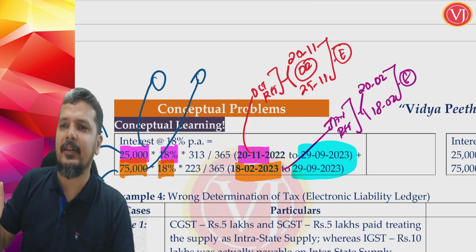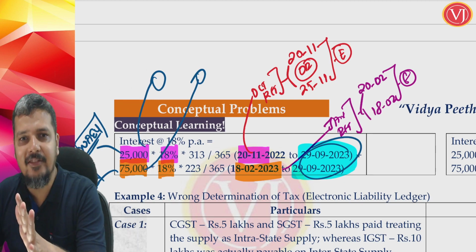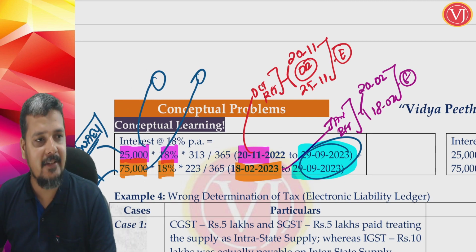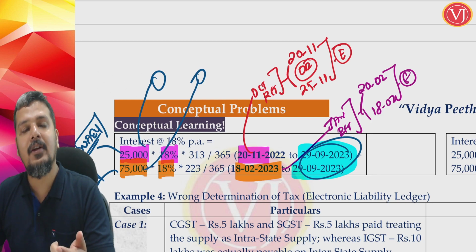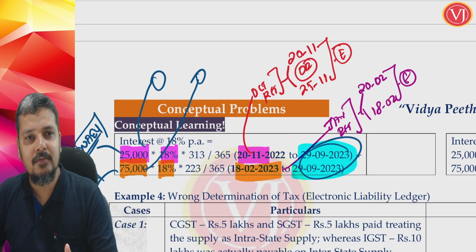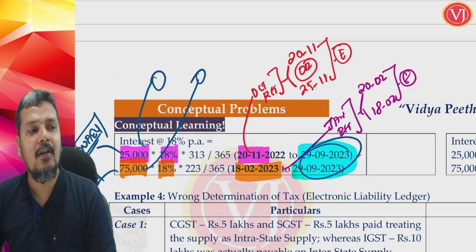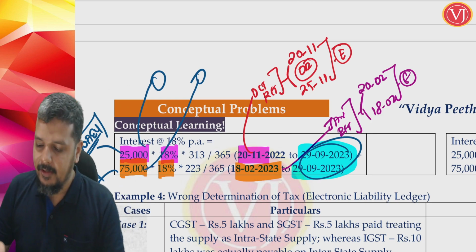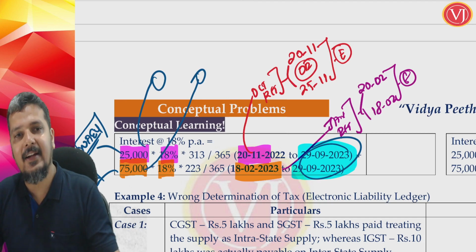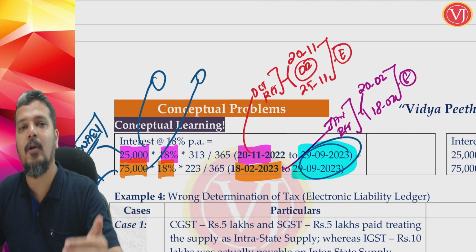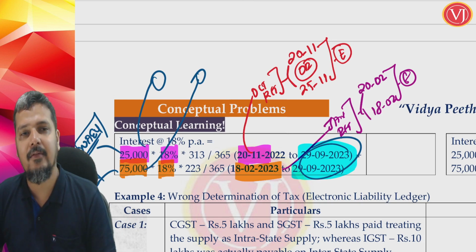The till date is very simple. Interest will continue till you actually reverse it. So that is not a challenge. What is the challenge? The from date. From which date? If at all your credit balance comes down and you wrongly utilize the credit because of filing of a particular month's return, take that month and see your actual date of filing of that return because of which your credit balance has come down and wrong utilization has happened, or the due date of that return, whichever is earlier.